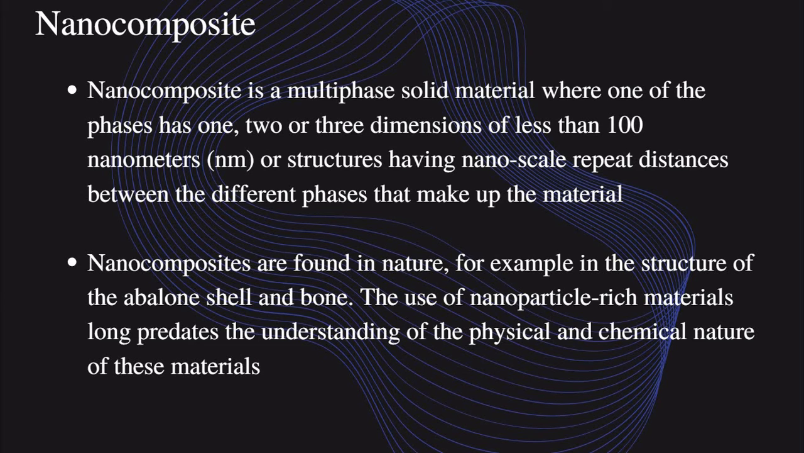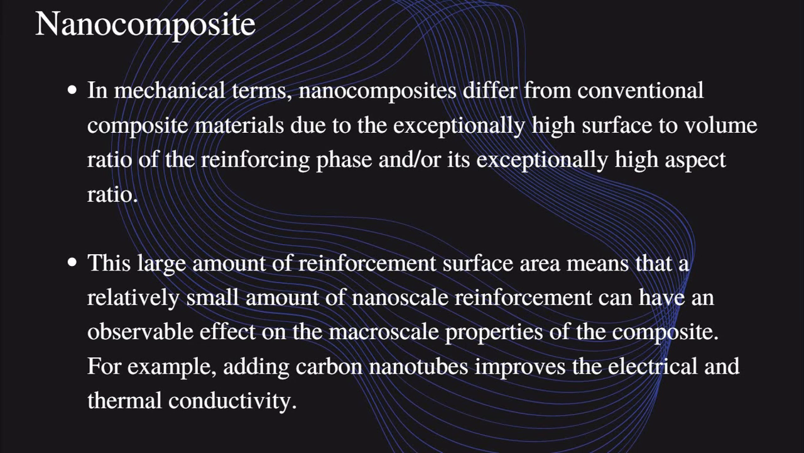And nanocomposites have two phases. The first one is the nanocrystalline phase, and the other one is the matrix phase. The phases may be inorganic, inorganic-organic, or organic. So we make a nanocomposite by adding nanomaterial, nanoparticles, to composite materials. In mechanical terms, nanocomposites differ from conventional composite materials due to the especially high surface.